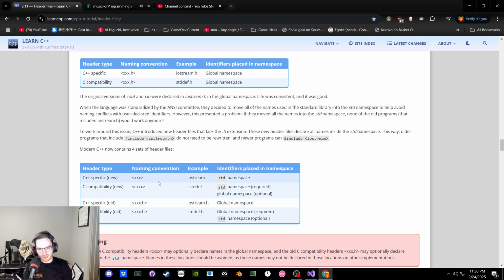Okay, so there's iostream.h, and then iostream without the .h, and then there's cstddef, so you remove the .h. Okay, four sets of header files.